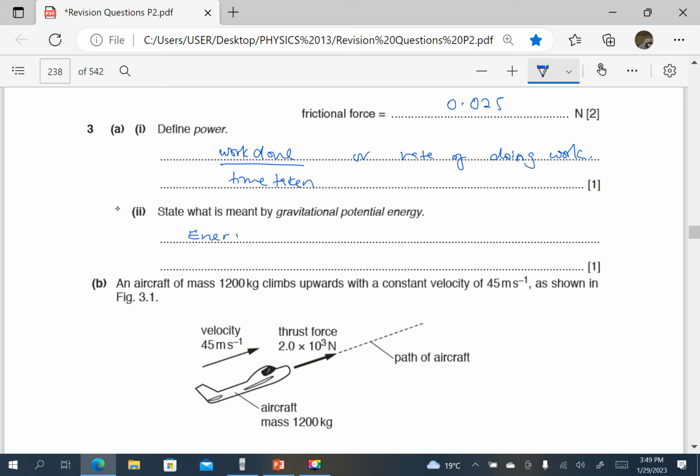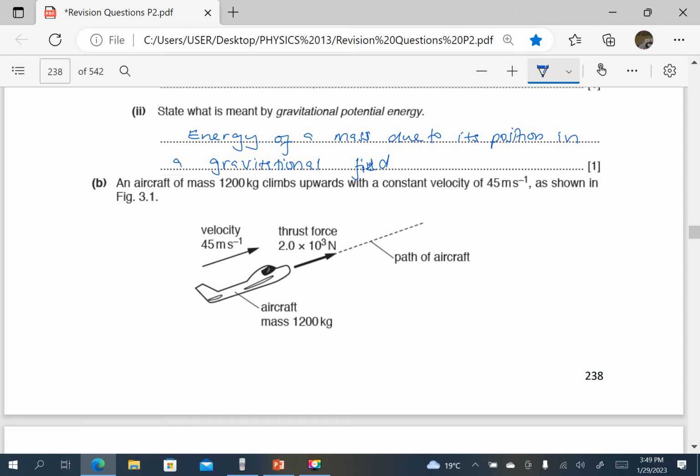The energy of a mass due to its position in a gravitational field, that is gravitational potential energy.